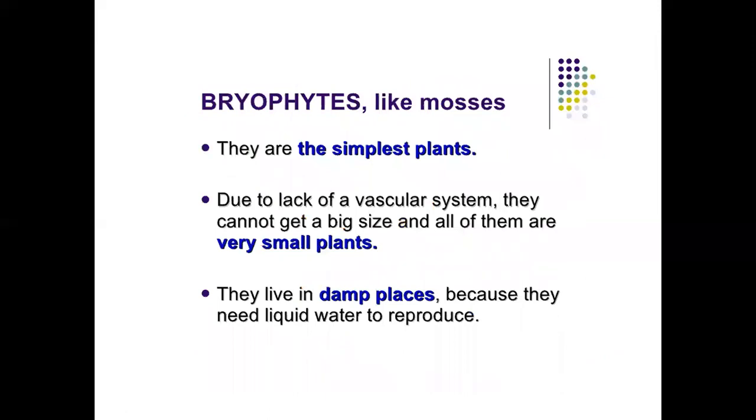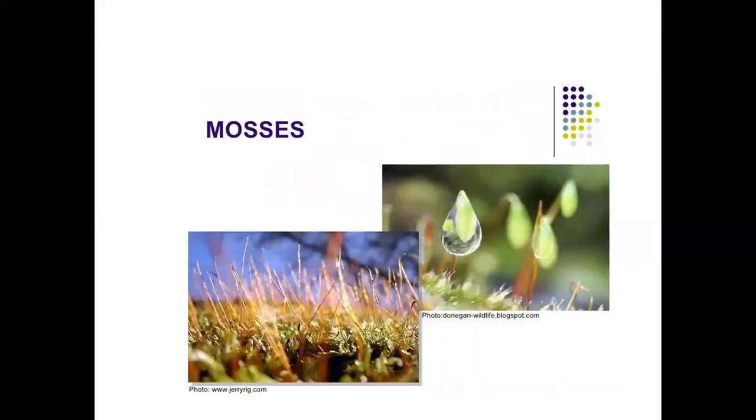Bryophytes, like mosses, are the simplest plants. Due to the lack of a vascular system, they cannot get a big size and all of them are very small plants. They live in damp places because they need liquid water to reproduce. These are some pictures of mosses.